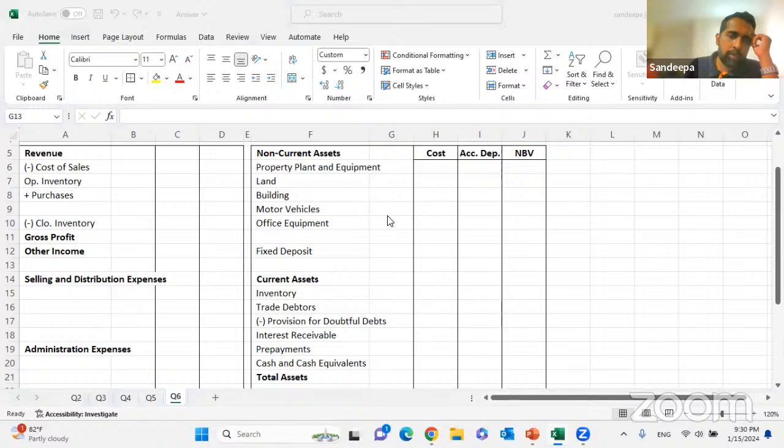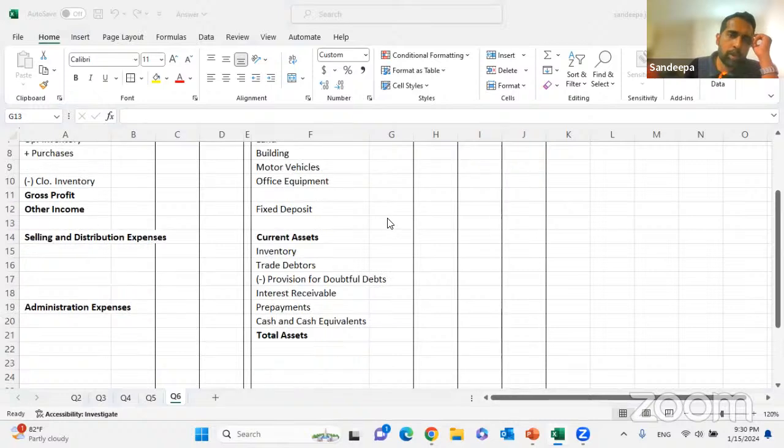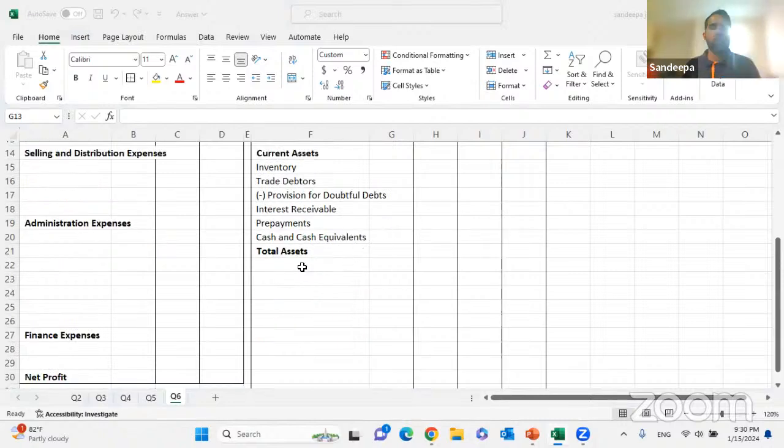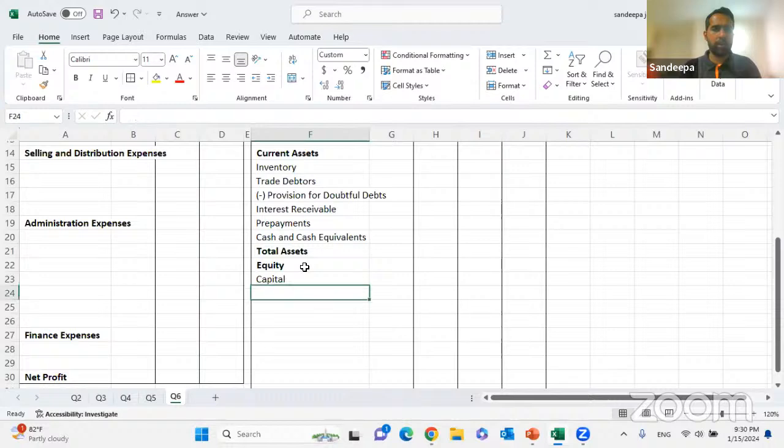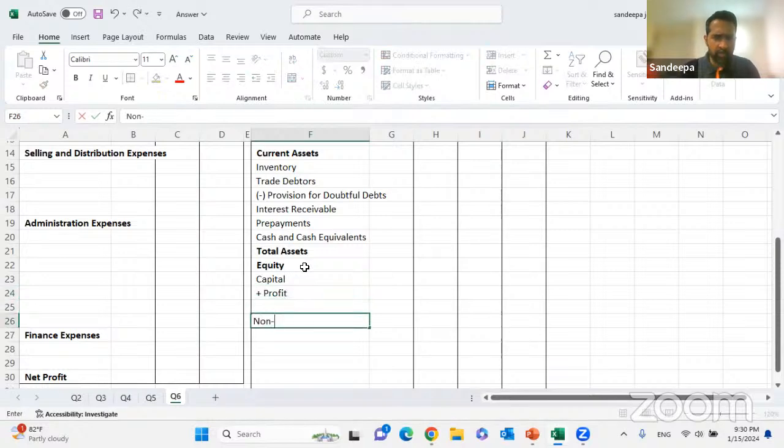Who has confirmed? Shall I move on to complete my draft on the financial position? Okay, sir. Right. So we'll have to prepare the equity side of it. On the equity, you have the capital. Then for that, you are going to add the profit for the year. Then finally, you have the non-current liabilities.